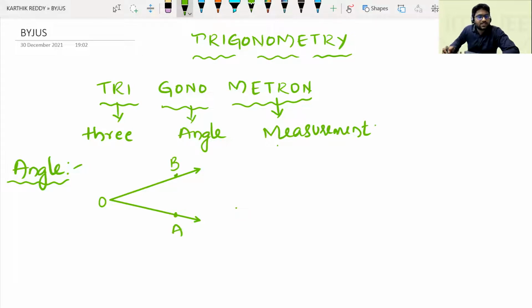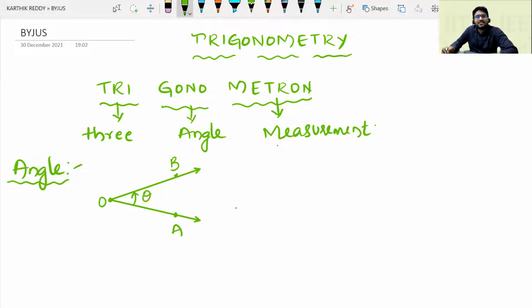A clear explanation: suppose let OA be any ray. If this ray OA is rotated with respect to its initial point O in either clockwise or anti-clockwise direction. Suppose I have rotated the ray OA about its initial point O in anti-clockwise direction. Let OB be the final position of the ray OA. Then we say that an angle AOB is formed.